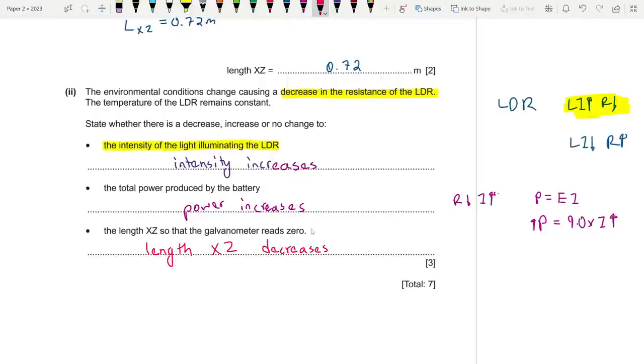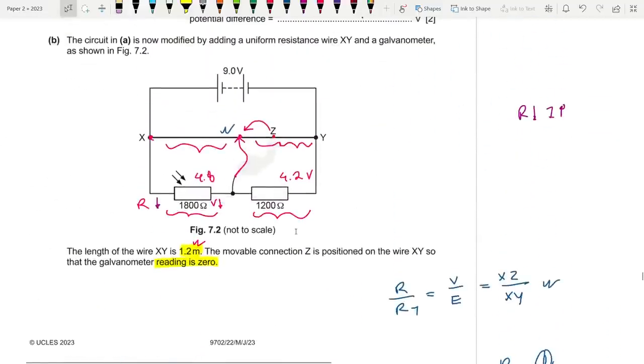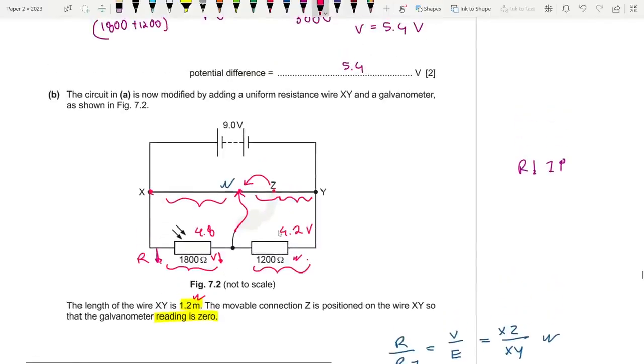Okay, we just had to say increase, increase, decrease. Fine. So I want to explain this again. Due to a decrease in resistance, it will take a lower voltage compared to the previous state. Now, this one has a higher voltage while this one has lower. To keep the galvanometer still balanced at zero deflection, this length over here, ZY, has to be longer now.